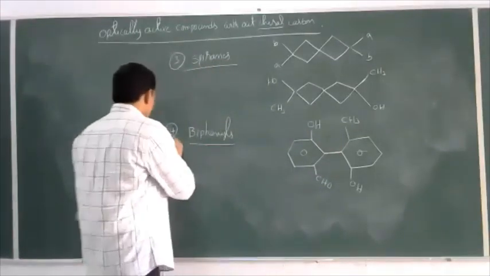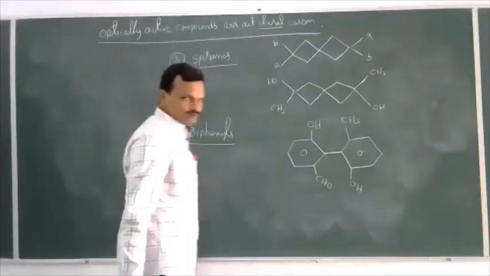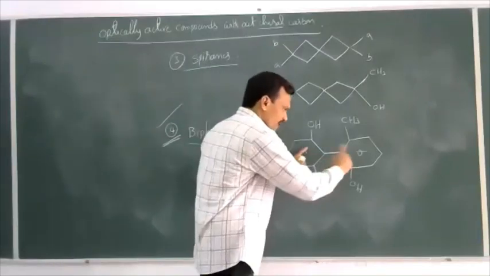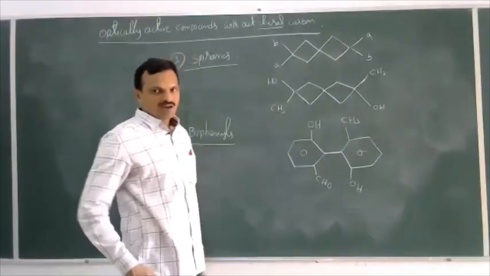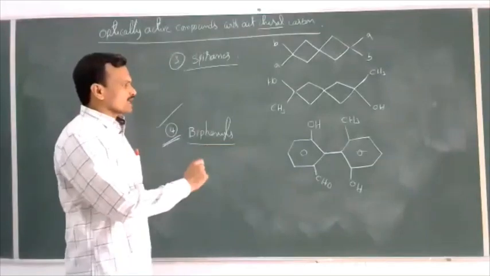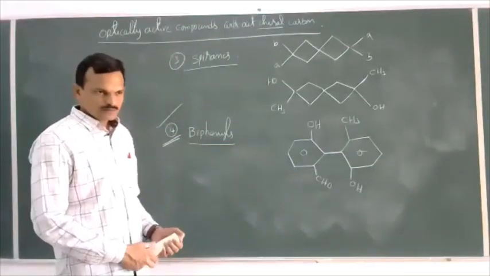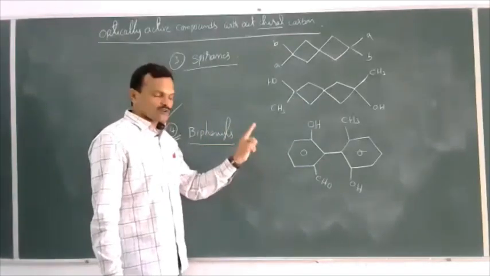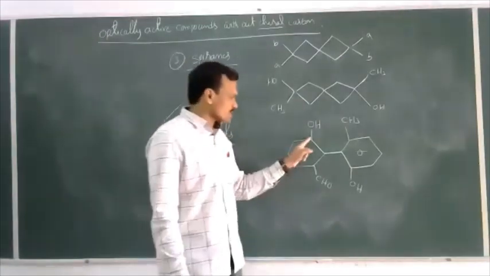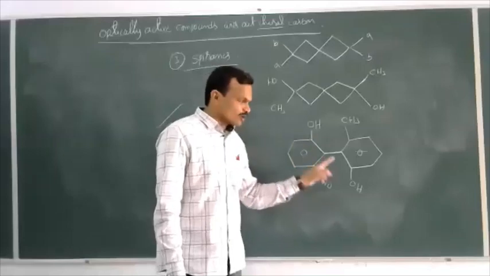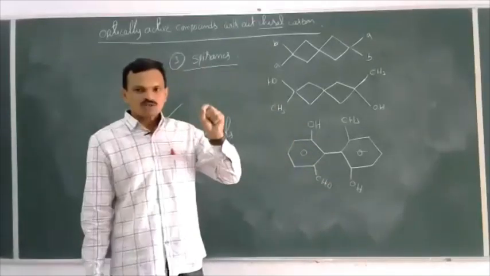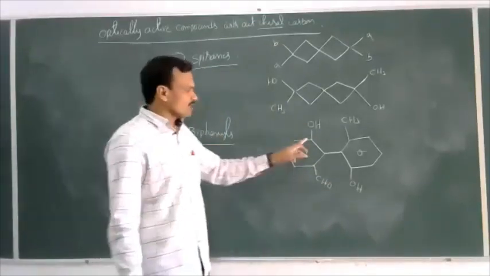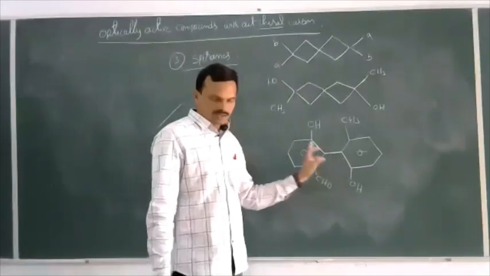And based on this, in a previous NEET examination, they asked one question. They have given some biphenyls like this. And they asked which of the following is optically active. So for biphenyls to be optically active, the compound should be substituted at ortho positions. And at ortho positions, minimum 2 substituents should be present, at least one at each ortho position of the 2 benzene rings.